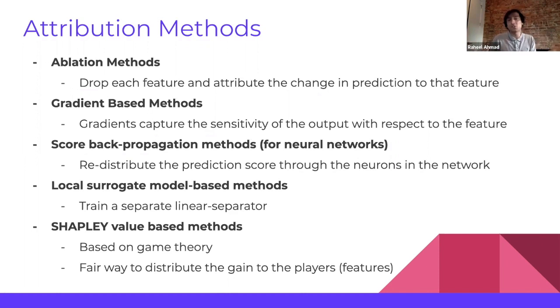And those attribution scores are just the linear coefficients of that specific linear model. And then you have Shapley value-based methods. It's very famous and it's based on game theory. And it's basically a fair way to distribute the gain to the players.